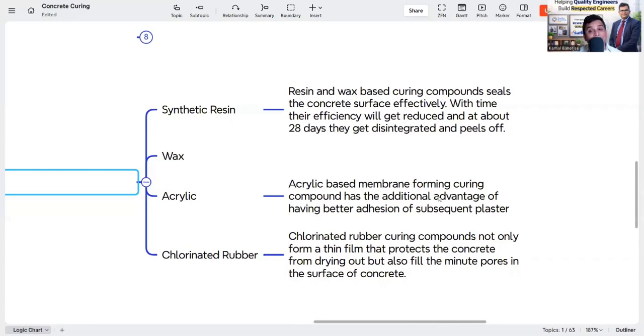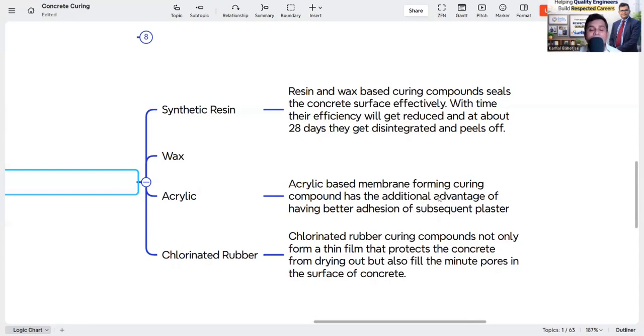So the same method, same application, that is resin and wax based. There are four types: synthetic resin, wax, acrylic, and chlorinated rubber. Resin and wax based curing compounds seal the concrete surface effectively. With time their efficiency reduces, and in about 28 days they disintegrate and peel off.